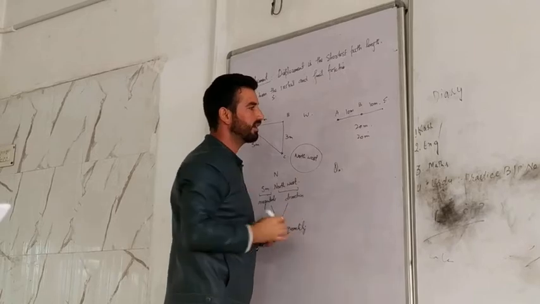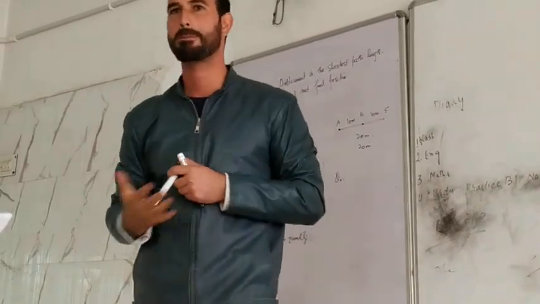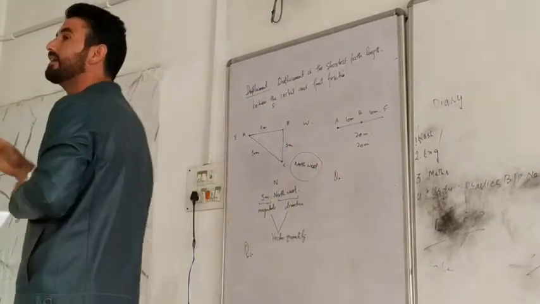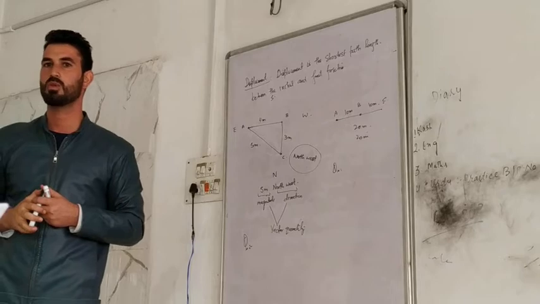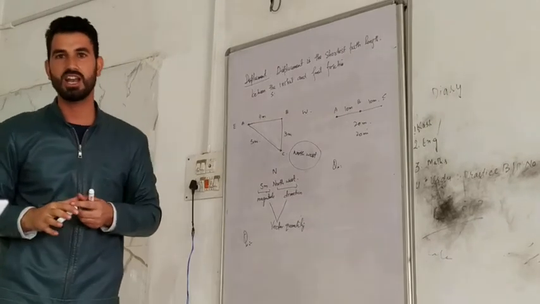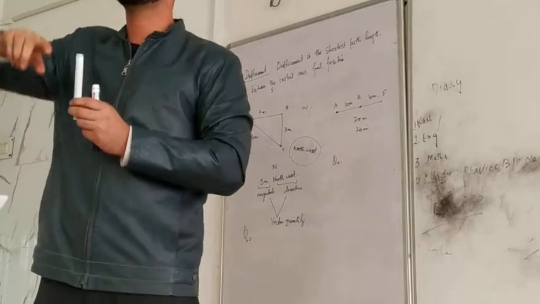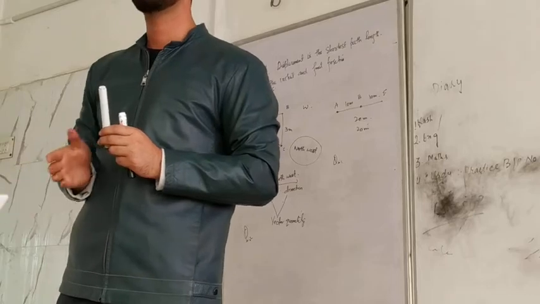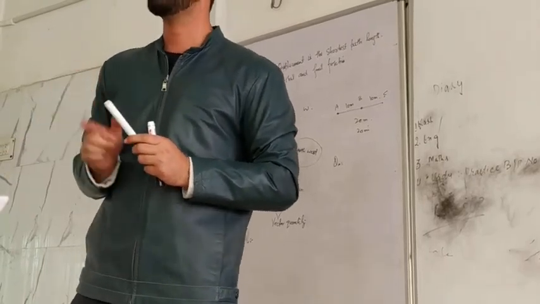Okay. Another question. What is the condition that displacement is 0? I said distance can never be negative. Whatever the condition, displacement is 0 when the initial and final point are the same. What does that mean? What is the condition that the initial and the final point are the same? When the object is moving in a closed path. While from where it has started, it will end at that point.